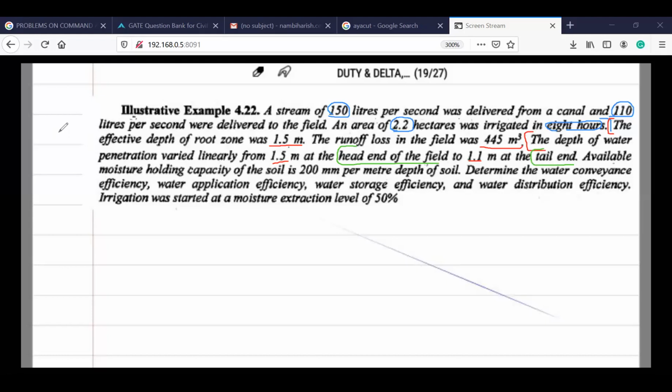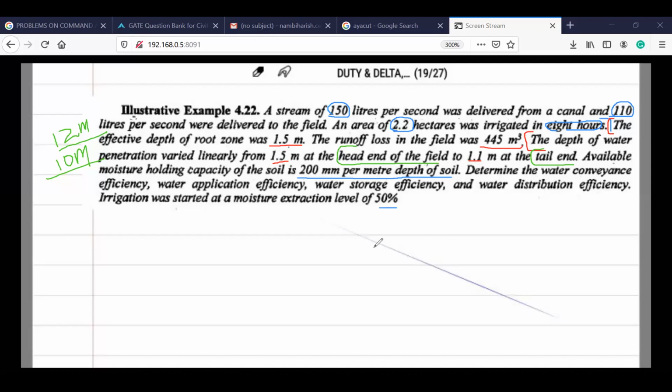Remember what I said, 12 marks question. So this is directly a 12 marks or 10 marks question in the mid examination. So please carefully listen to the question, otherwise you will lose the marks. So now the available moisture holding capacity of the soil is 200 mm per meter depth of soil. Determine the water conveyance efficiency. So first one is conveyance efficiency, second one is application efficiency, water storage efficiency, and water distribution efficiency if the irrigation was started at a moisture extraction of 50%.